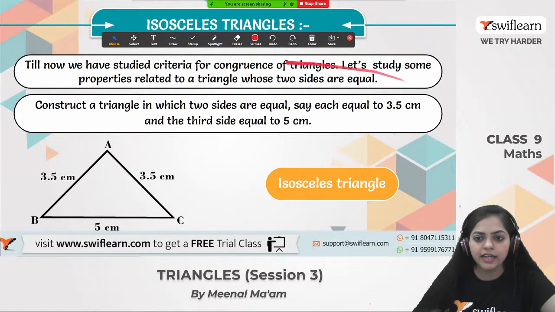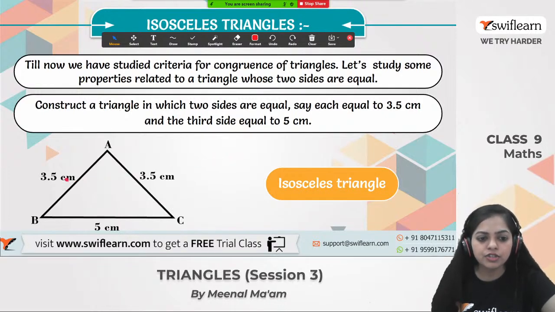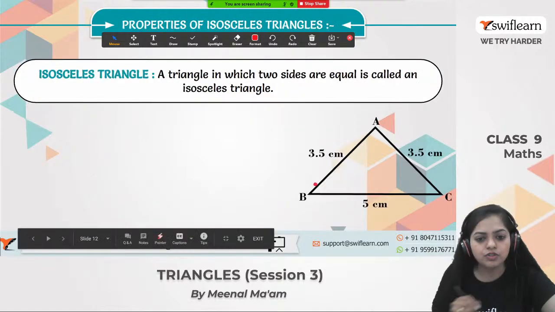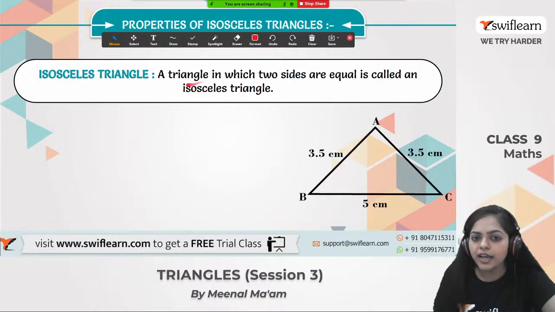First we will construct a triangle in which two sides are 3.5 cm, 3.5 cm, and the third side is 5 cm. This is an example of an isosceles triangle, a triangle in which two sides are equal.